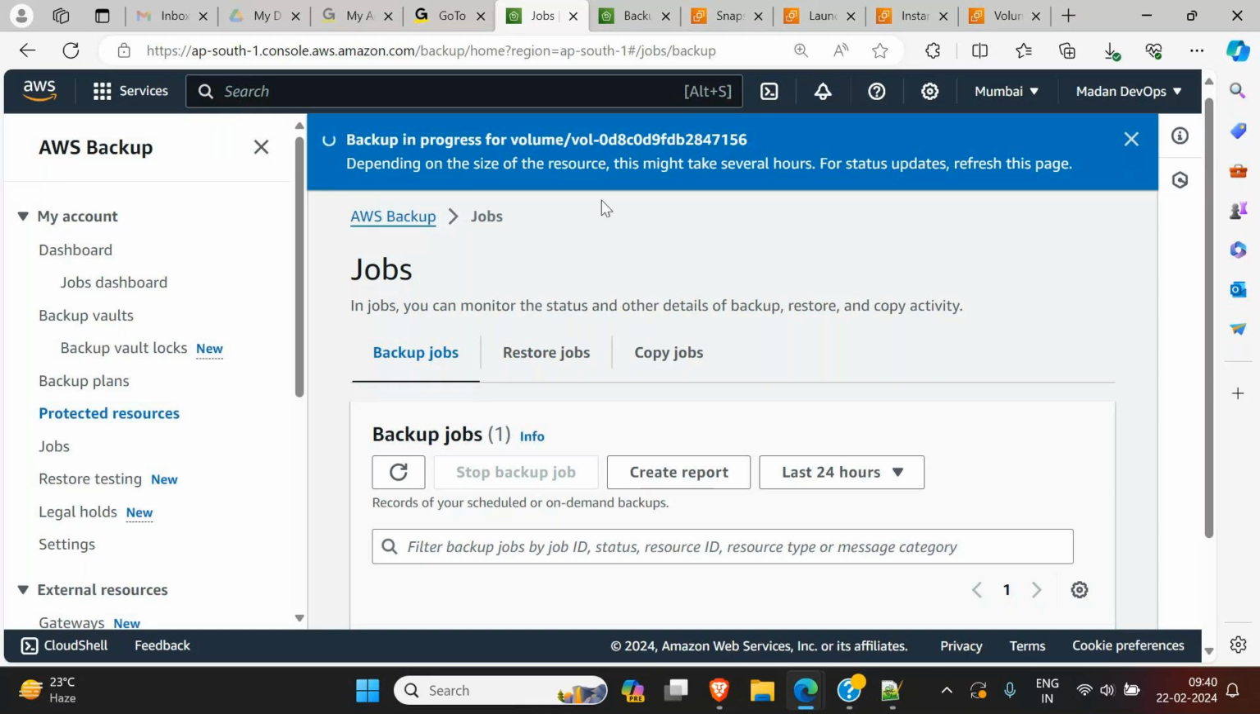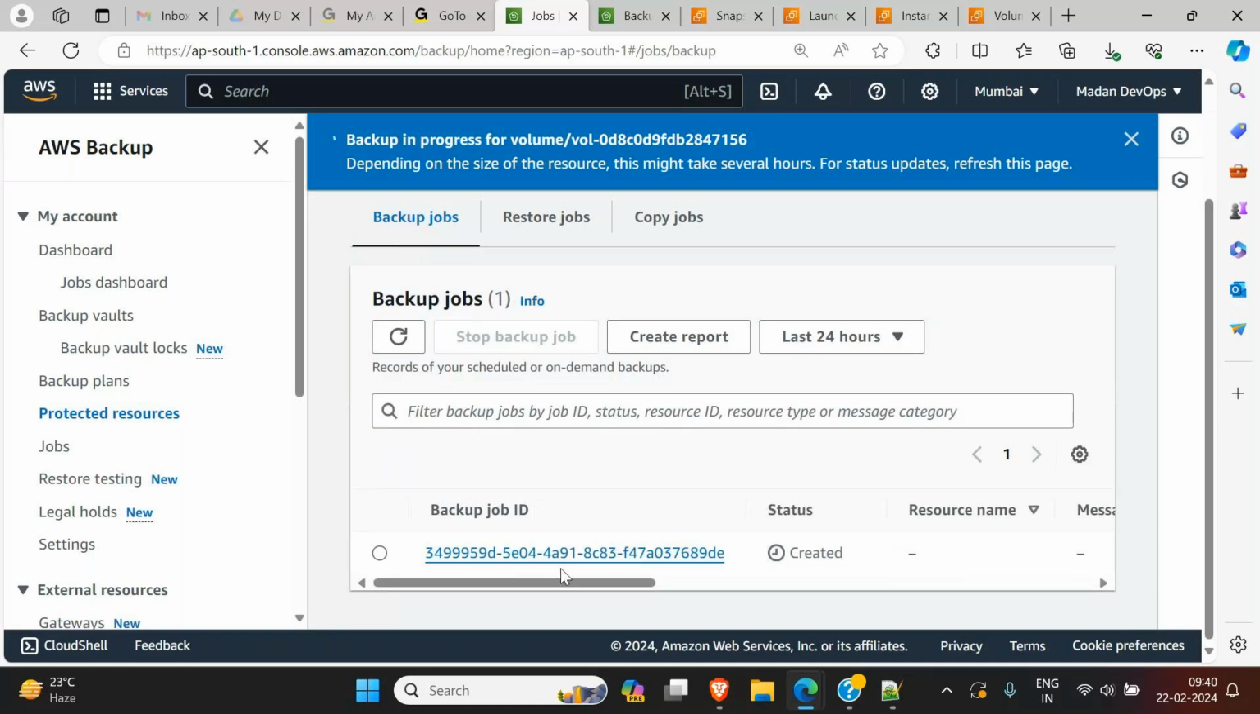Now you see under jobs, the backup job is running. You see an ID is created, the backup job ID is created. Backup in progress for this volume 156. Volume number is 156. Okay, I'm closing this with the cross button here.